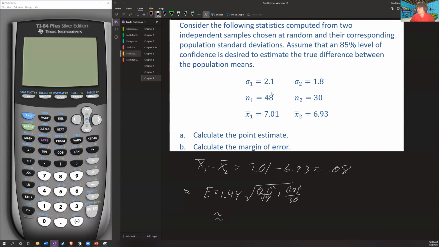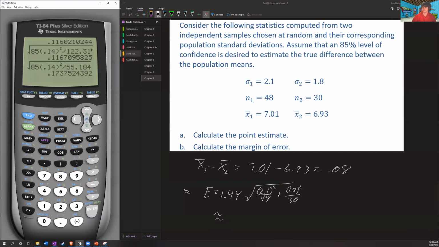By the way, note samples greater than 30, so we don't need to worry about our conditions. We're going to take 1.44 times the square root of 2.1 squared over 48 plus 1.8 squared over 30. And we get approximately